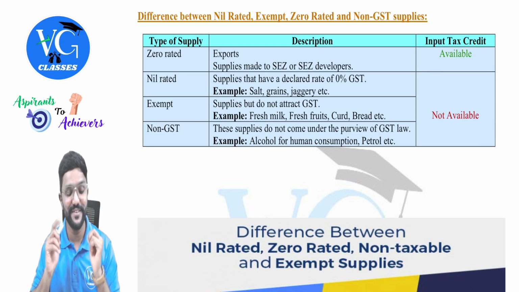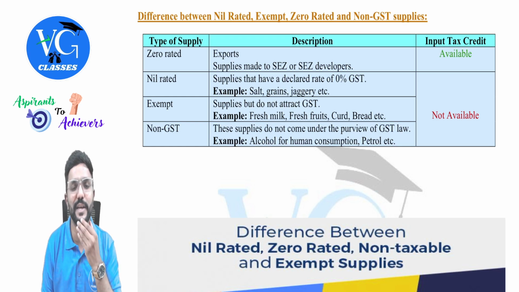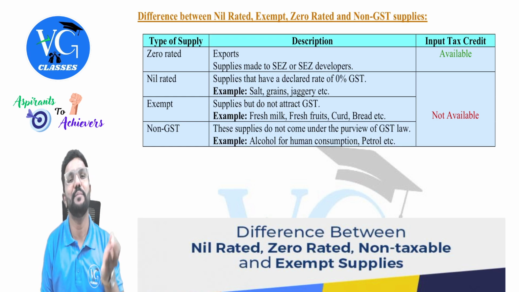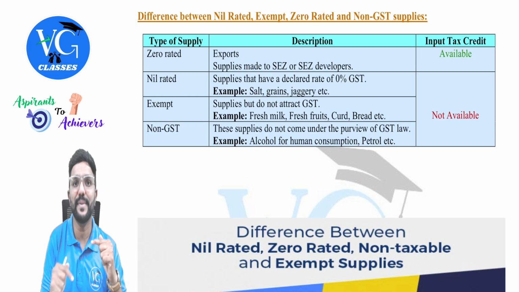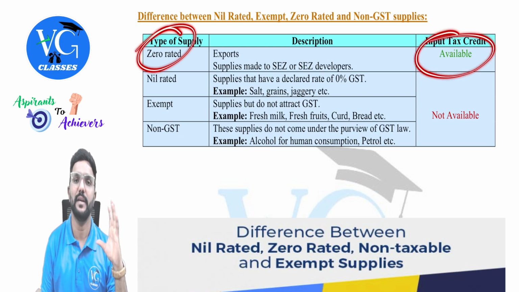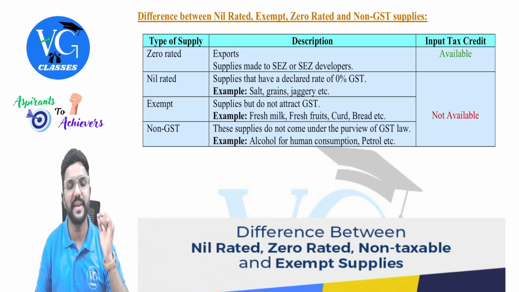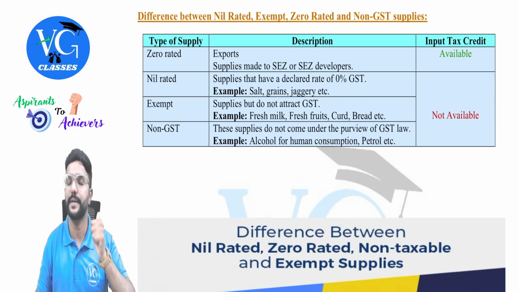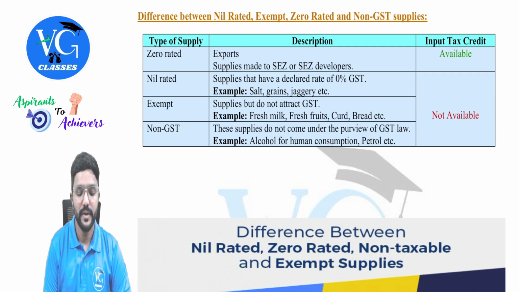Okay, zero rated is different, nil rated is different. Sir, what is the difference between zero and nil? One and the same, no, sir? Yes, it is one and the same. But for GST, it is different, guys. So exports and supply to SEZ unit and SEZ developer is zero rated, for which credit is available. Output tax might be zero, but still on your inward supply, whatever input tax you have paid, you can claim the credit.